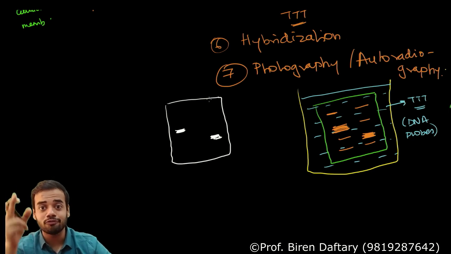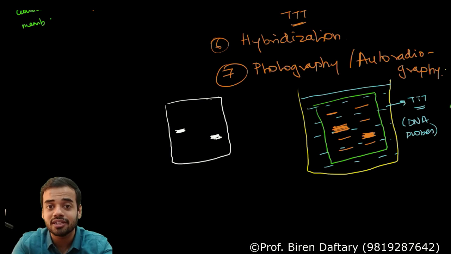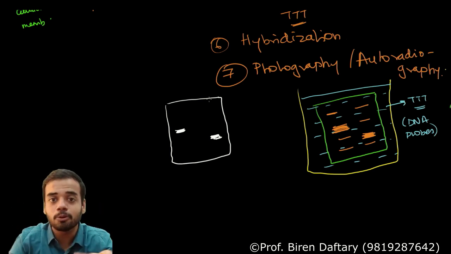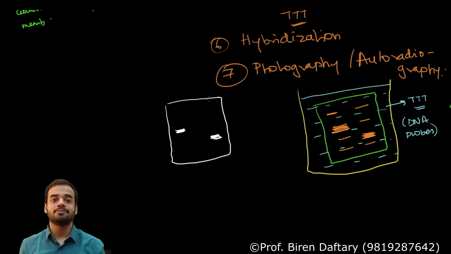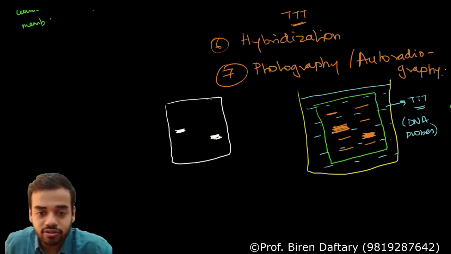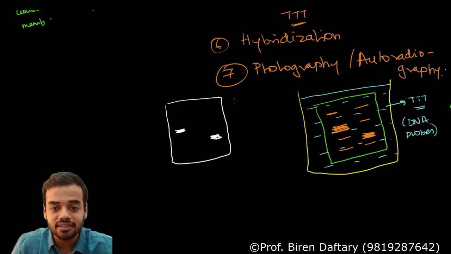Now you realize why after gel electrophoresis we break the double stranded DNA fragment into single. Because if we do not break the double stranded DNA fragments, the probes will not be able to attach, because a DNA fragment can only attach to another single stranded DNA, not double stranded. So this X-ray film which you get is your DNA fingerprint.